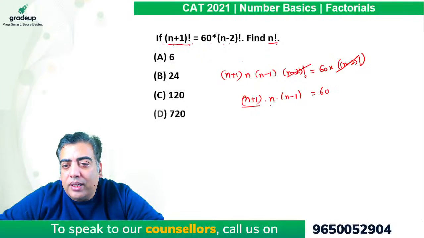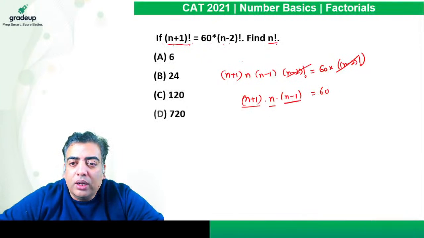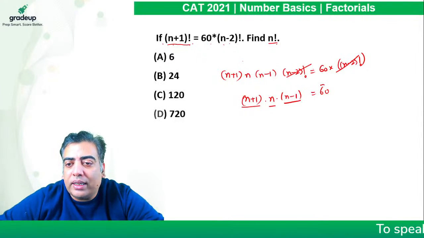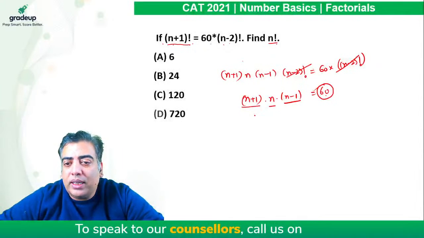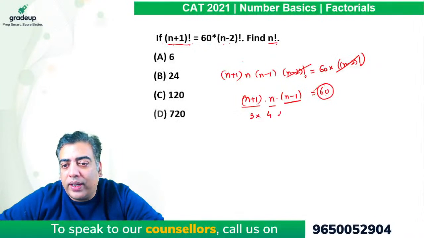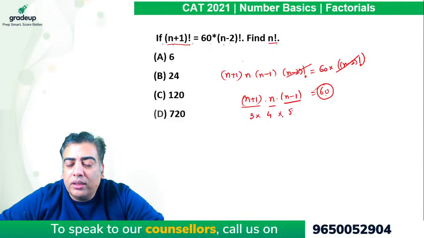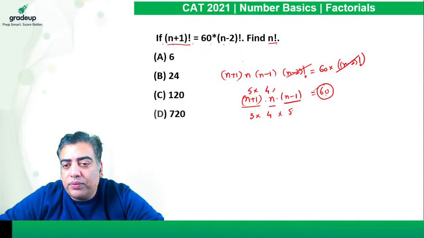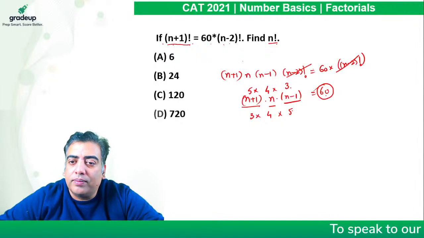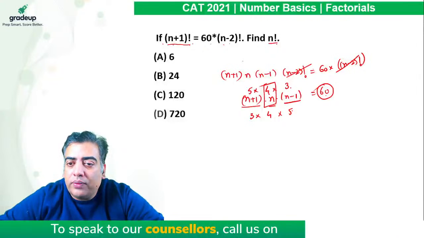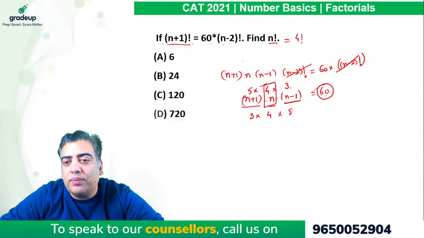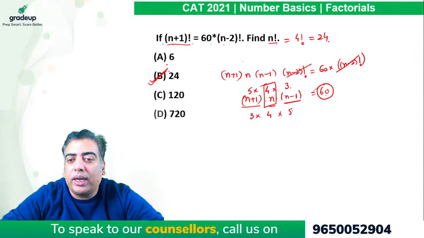So this is basically product of three consecutive numbers. So we just need to think of what are the three consecutive numbers which when multiplied results in 60. So 60 is nothing but product of 3, 4 and 5. Right? So I just need to rearrange them. This being the largest will be 5, this will be 4 and this being smallest will be 3. So can I say by solving it the value of n comes out to be 4? If n is 4, then the question was what is the value of 4 factorial? That comes out to be 24. Hence B will be the correct answer option.